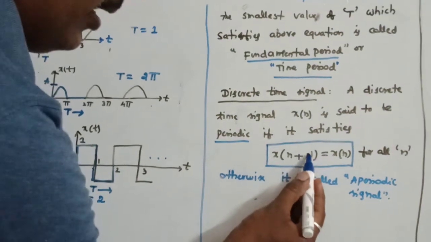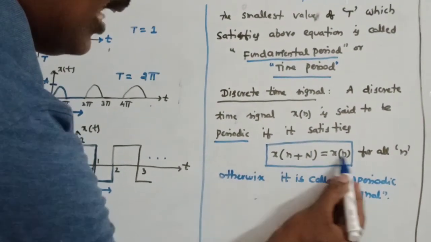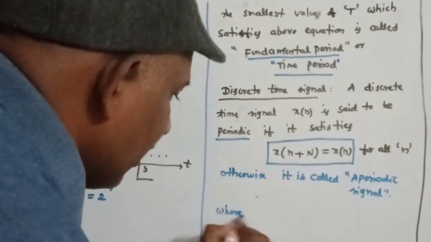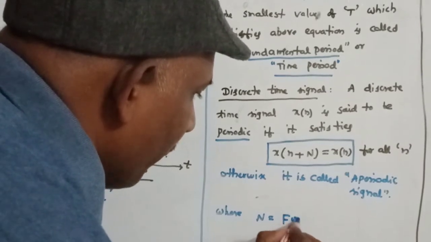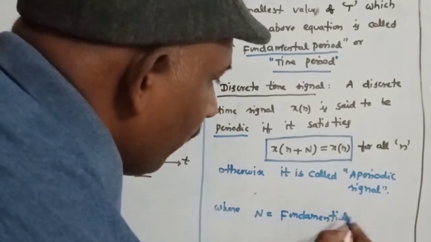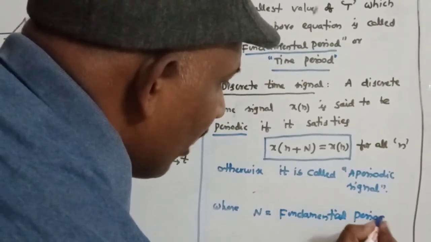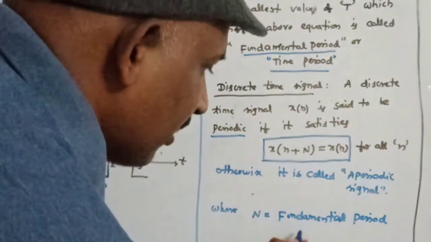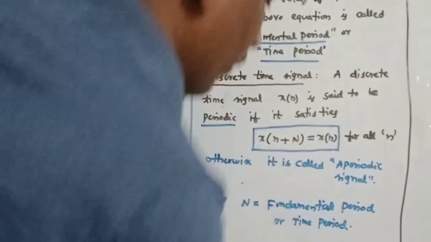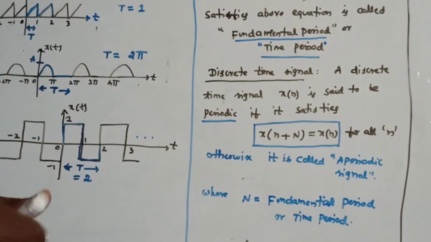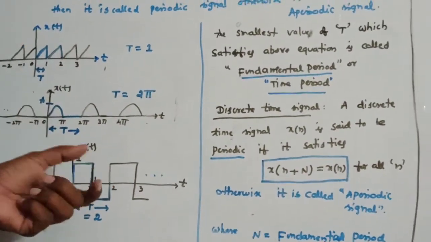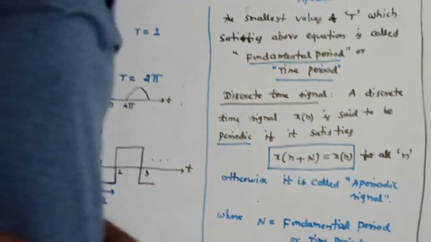Similar to capital T, here the smallest value of N which satisfies this equation is called the fundamental period, or time period. So this is about the basic simple definition. So let us find out the time period of two basic important signals that we encounter.